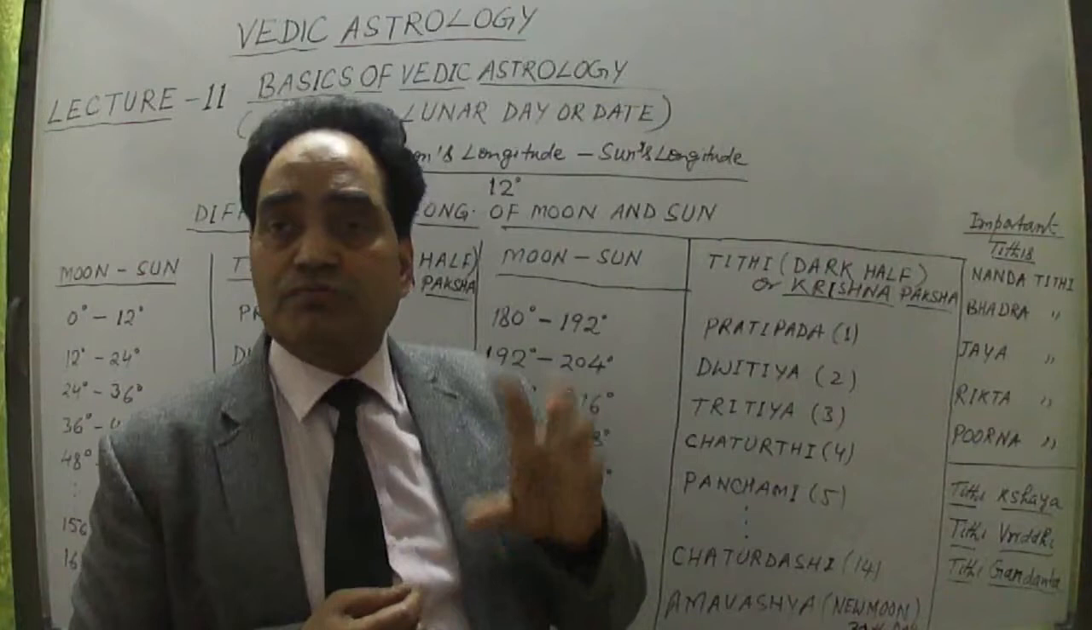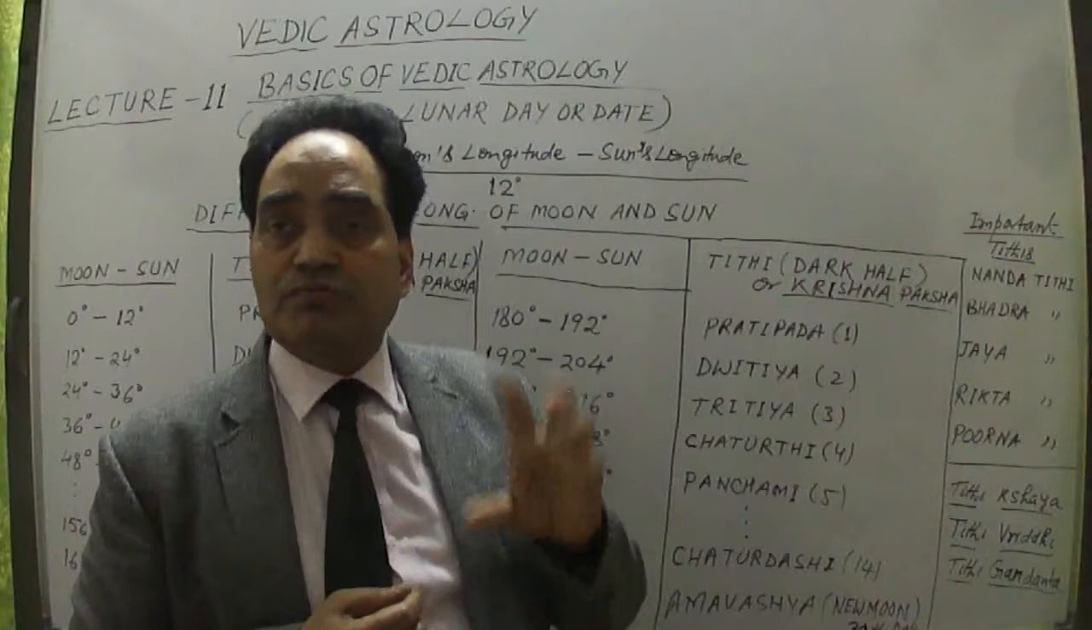Second is the Var. Var means days, Monday to Saturday: Monday, Tuesday, Wednesday, Thursday, up to Sunday. Or if I start from Sunday, Sunday, Monday, Tuesday, Wednesday, Thursday up to Saturday. So all these seven days are named after the seven planets, Sunday to Saturday, and they are known as Var, or days, right?